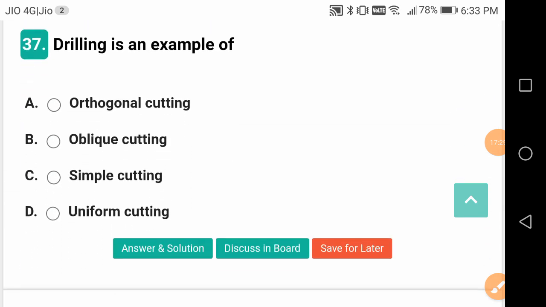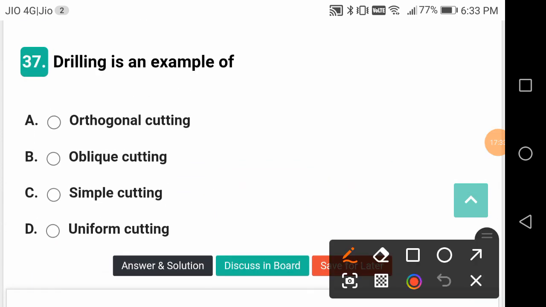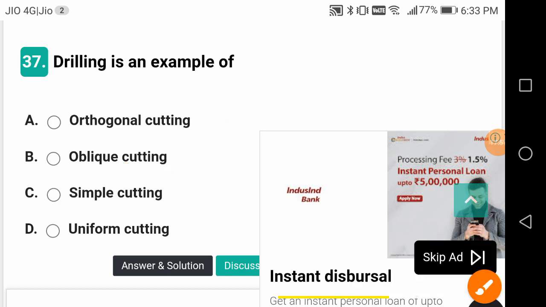Drilling is an example of oblique cutting. Just as I was telling you, there are two types of cutting. One is the orthogonal cutting, in which the angle is 90 degrees, but here it is oblique cutting. Uniform cutting and simple cutting are only given to confuse you. There are two main types of cutting operations, orthogonal cutting and oblique cutting. But drilling comes under oblique cutting.